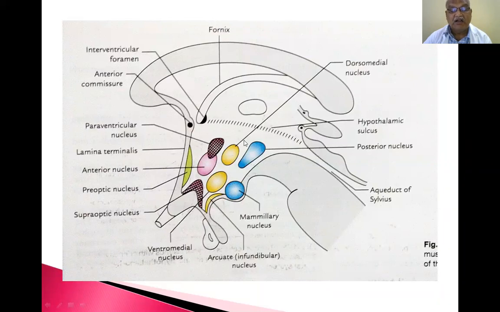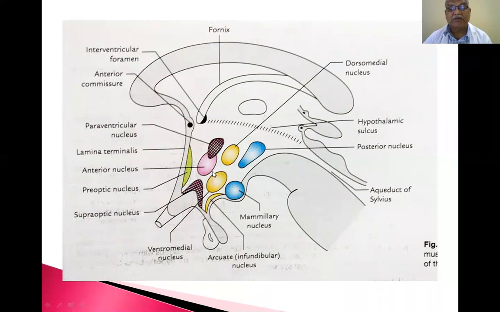All these structures present below the hypothalamic sulcus you can call the hypothalamus. Above the hypothalamic sulcus, you can call it the thalamus. So hypo means below the thalamus. This sulcus divides the diencephalon into a dorsal part and a ventral part. The hypothalamic sulcus extends anteriorly from the interventricular foramen to the canal of the midbrain, that is, the aqueduct of Sylvius or Sylvian duct. Like this, it divides into the dorsal part and the ventral part.